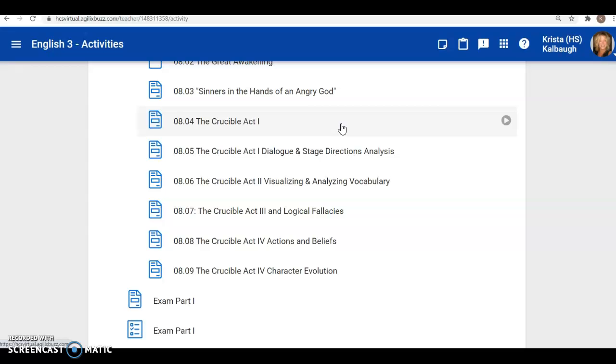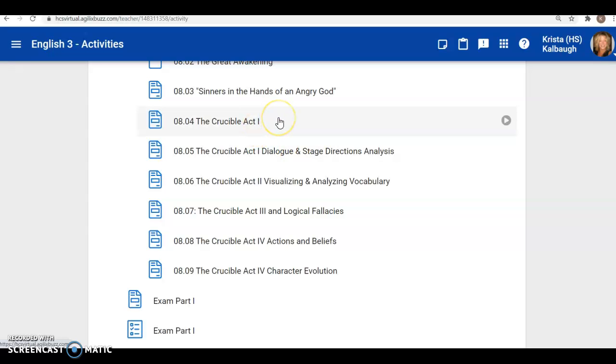There are several movie versions of The Crucible if you would want to watch the movie. I am not sure of the rating. Some of them possibly could be rated R, so just make sure that you check with a parent or guardian first if you're going to check one of those out.